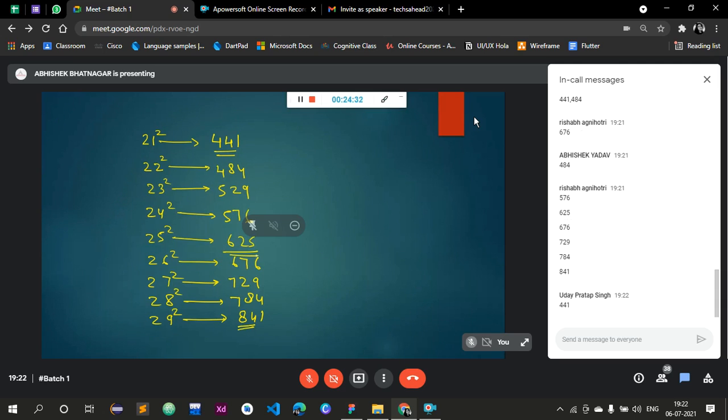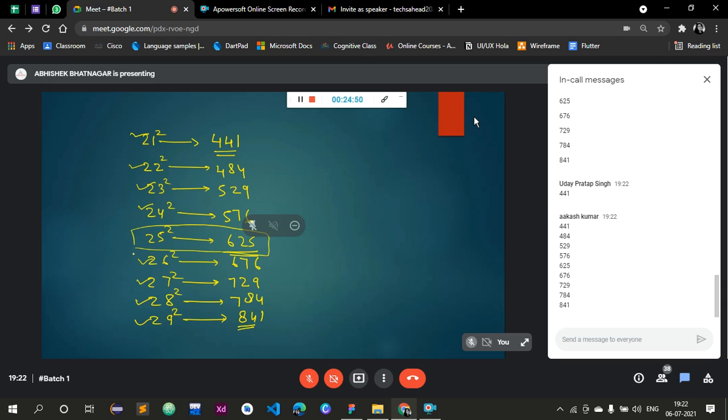The square of 21 is 441. Now let's check the pattern. The square of 21 is 441, right, Rishabh? It is given the average age of A and B was 18 years. 21 का स्क्वायर होता है 441 and square of 29 is 841. So from this I will get A plus B is equal to 36.